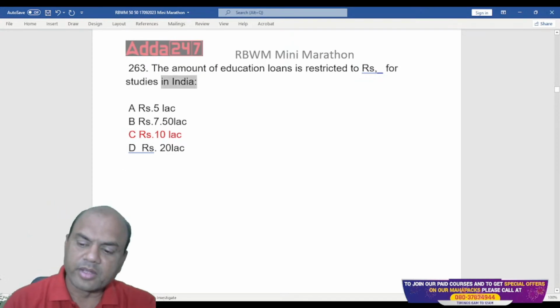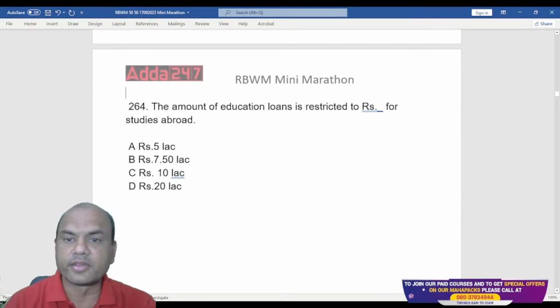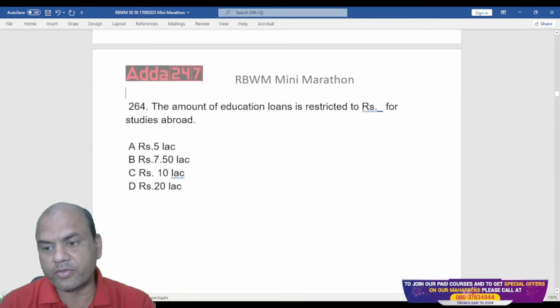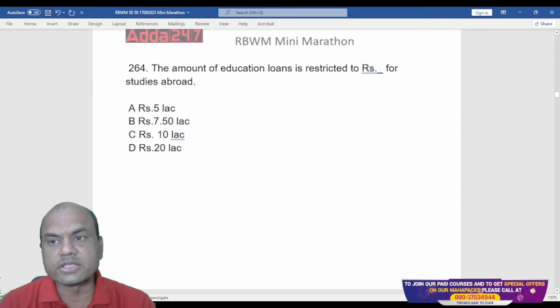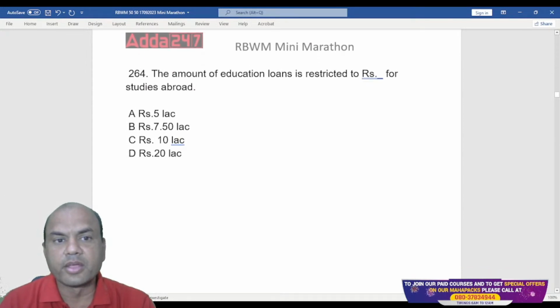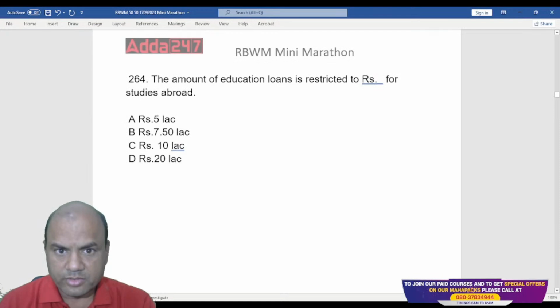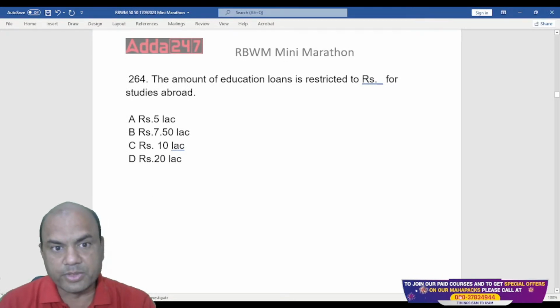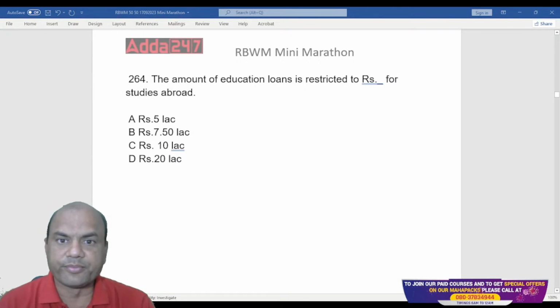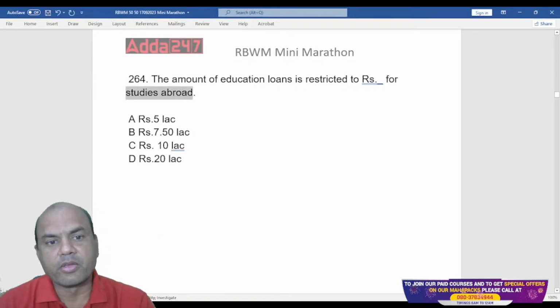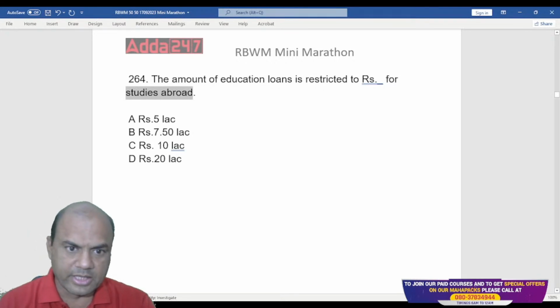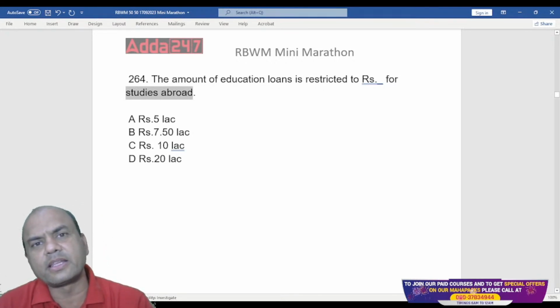Now, if I go ahead, ahead means abroad. The amount of education loan is restricted to dash rupees for studies abroad. Is it 5, 7.5, 10 or 20? Obviously, abroad will be higher than the Indian amount, isn't it?